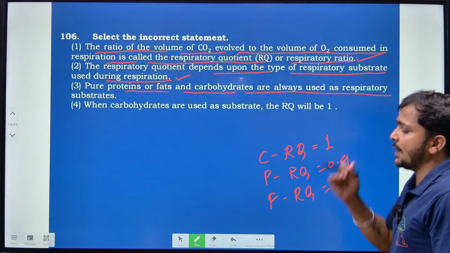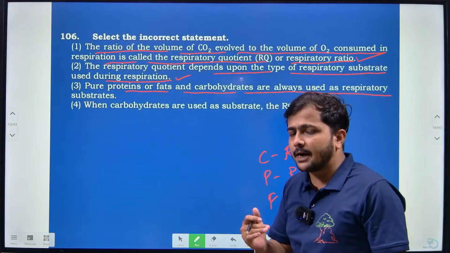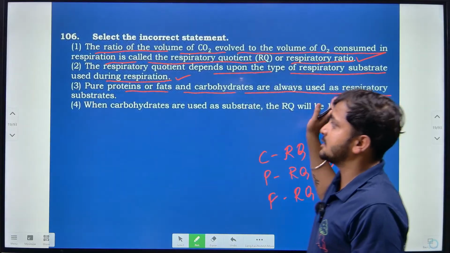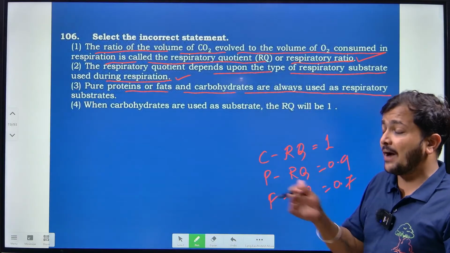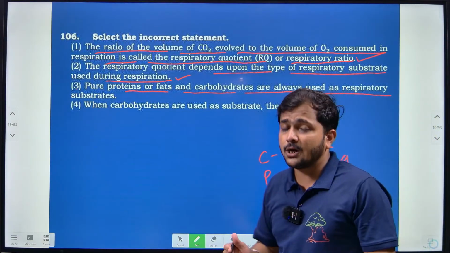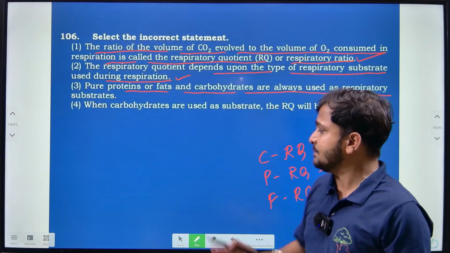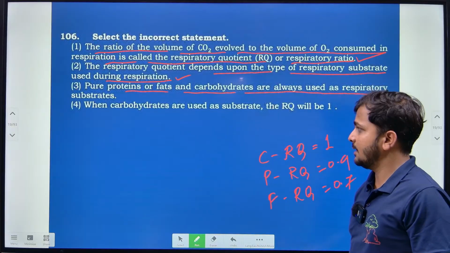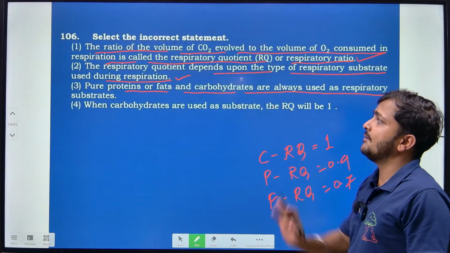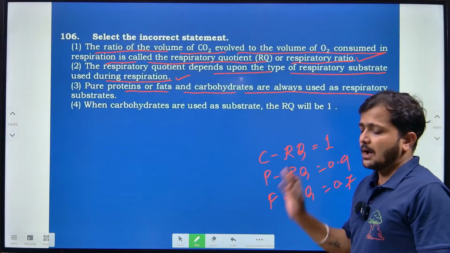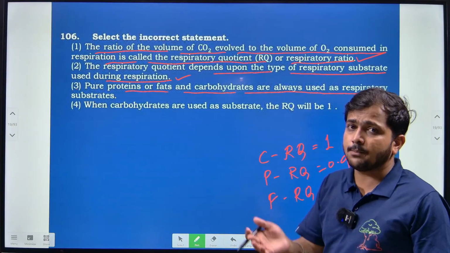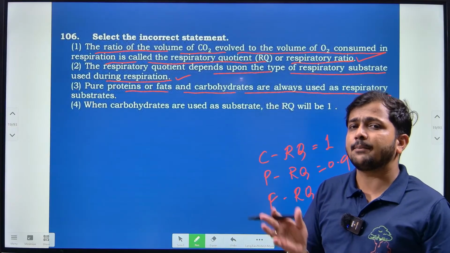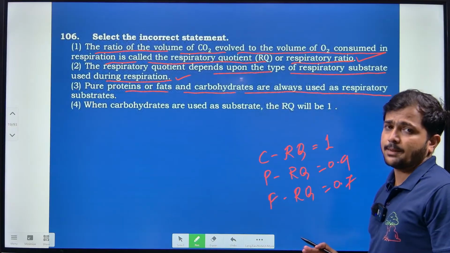Because at each step, protein should get broken down into amino acids. Amino acids can be the respiratory substrate, right? And fats' basic components are fatty acid and glycerol. So there I'm going to find out what it is as a respiratory substrate, right? Not as pure protein and fat or even carbohydrate. Carbohydrate should get broken down into a simpler form, then only it can become the glucose form, then only it can be the respiratory substrate, right?